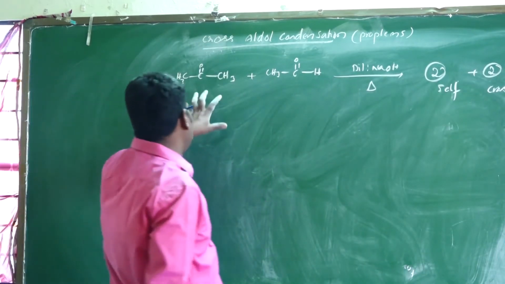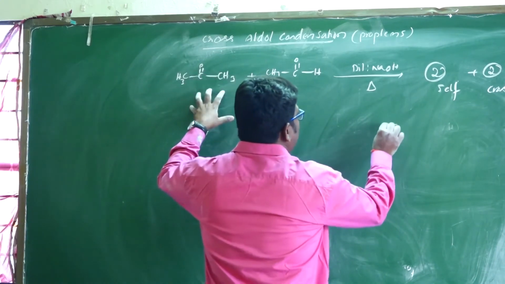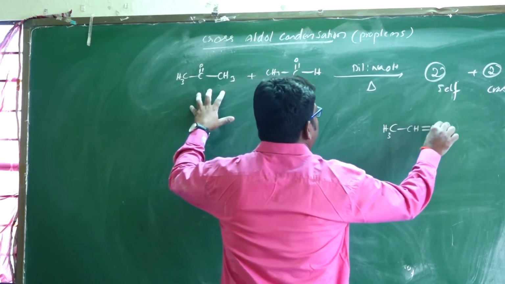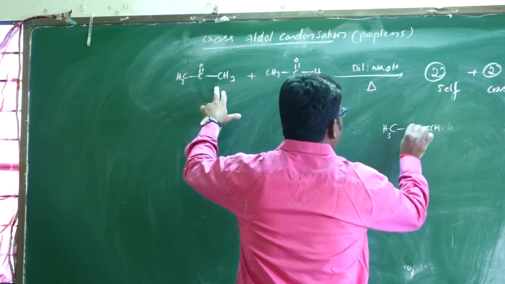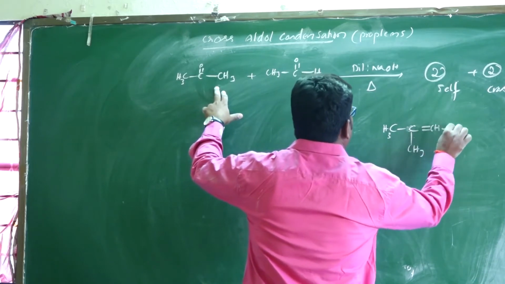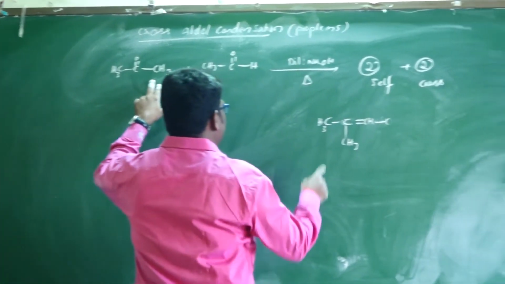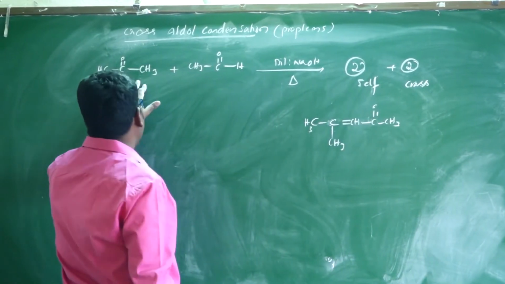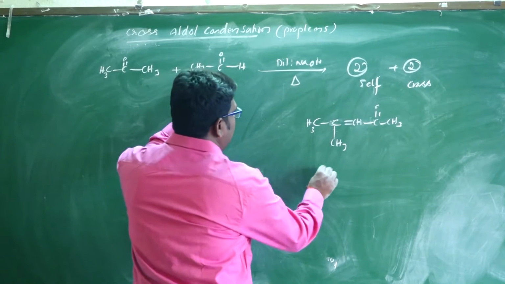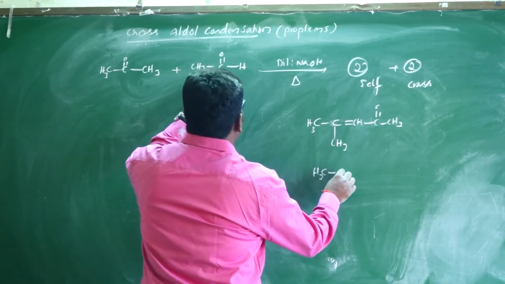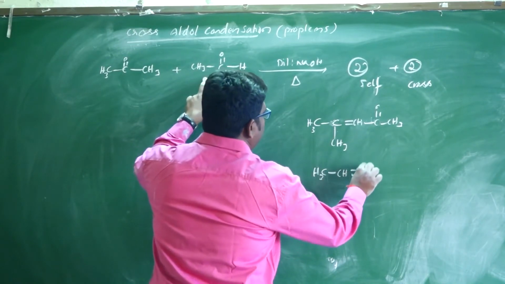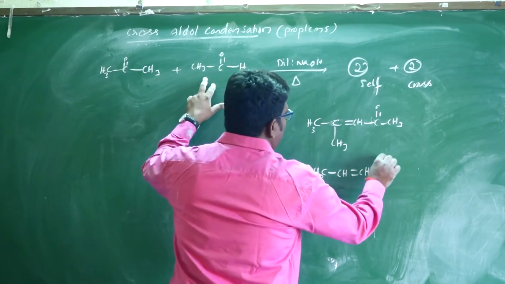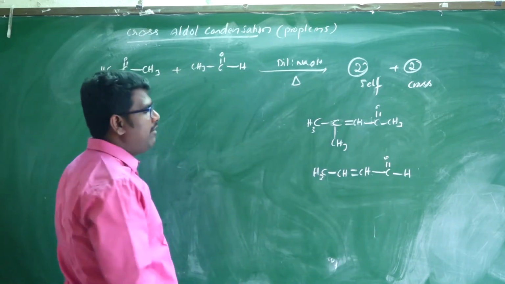What are the self ones? For example, here one undergoes self-aldol: CH3, CH double bond CH, then C double bond O, CH3. That is one. And again this is also self: CH3, CH double bond CH, C double bond OH.